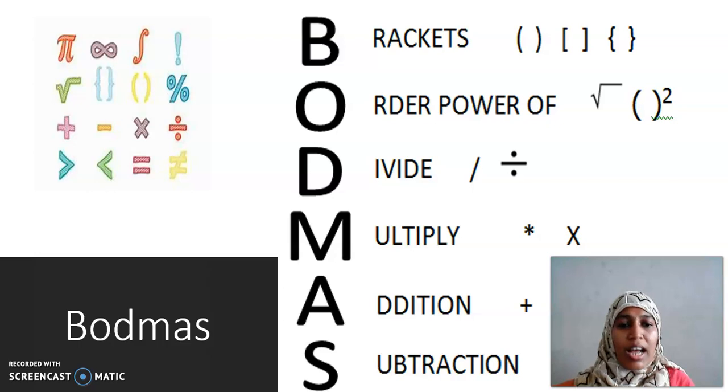Multiply. We use star in computer systems, whereas we use the X symbol as the multiplication symbol while we write. A stands for addition, plus symbol. S stands for subtraction. So, we have to do brackets first, simplify brackets, then divide, then multiply, then addition. At last we have to subtract. Shall we do a few examples now to get practice with all these things? Are you all ready? Get ready with your pens, scale and pencil and write neatly.